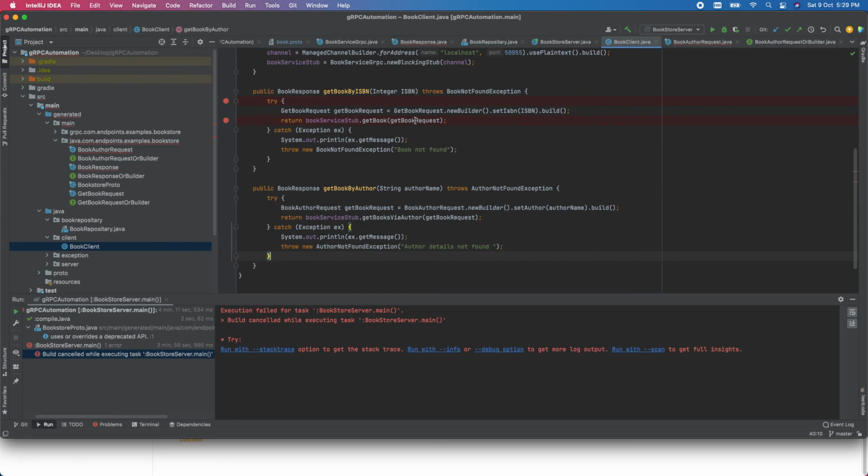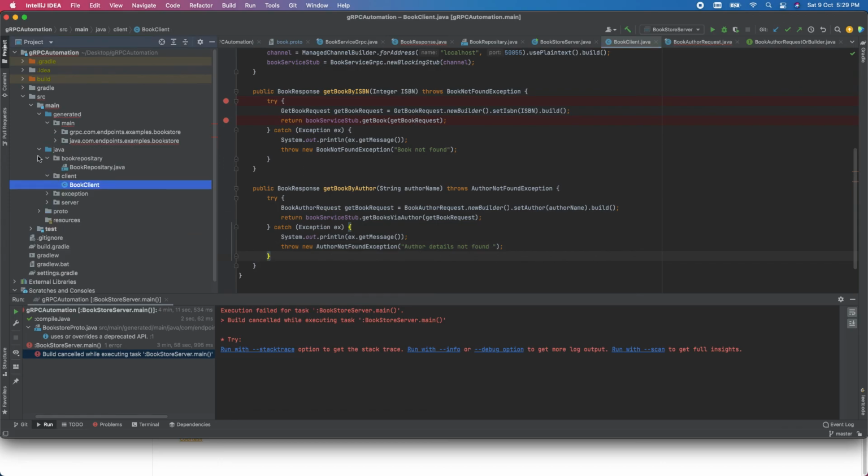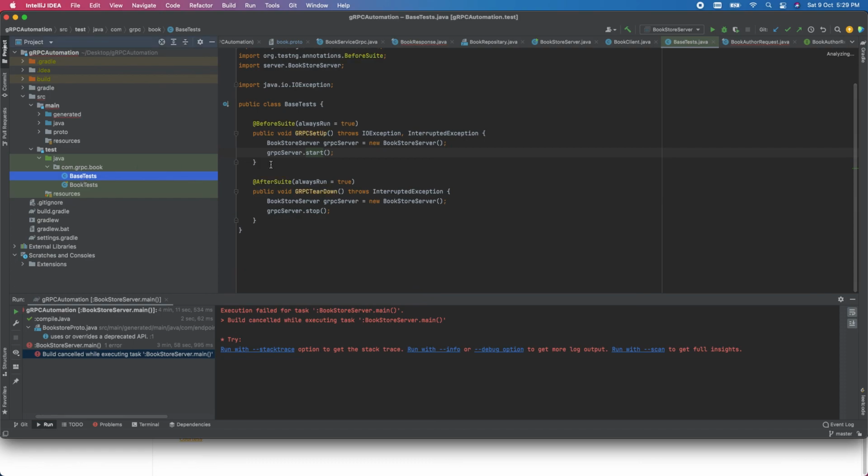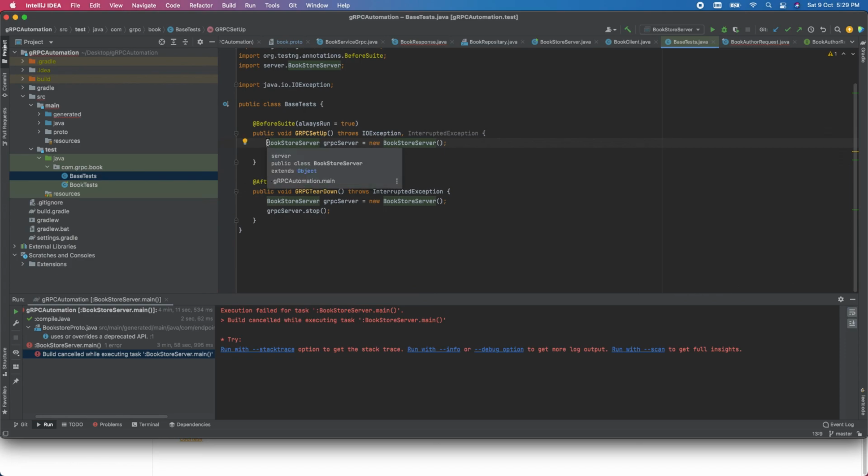Okay, cool. So till now our client is ready. Once the client is ready, we are good to write our test cases. So we'll come to the test folder, and see this base test. I'm not doing anything special, just before suite, because if you are running a test, your services should be up and running. That's why I've added the bookstore server. I've started the server, and once our suite is over, we'll stop the gRPC services. That's why I've added it in before suite and after suite.